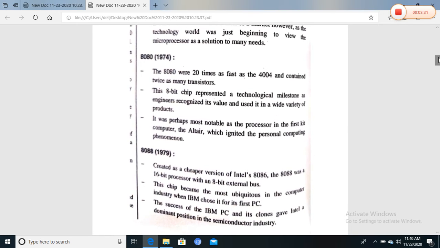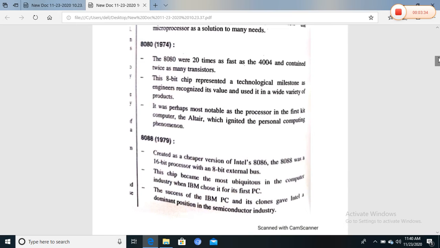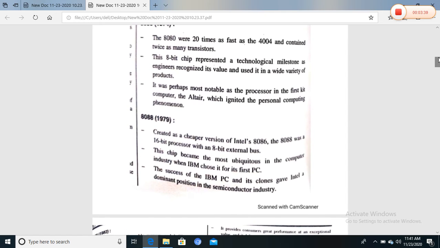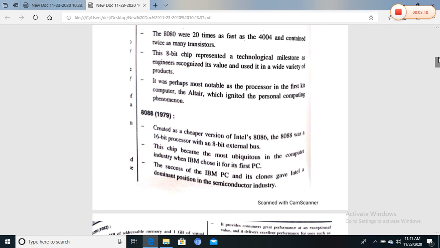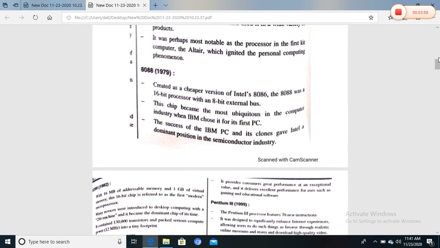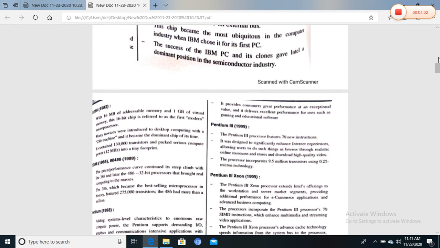The next processor is the 8088. This was developed by Intel in 1979 and was created as a cheaper version of the Intel 8086. The 8088 was a 16-bit processor with an 8-bit external bus, and the chip was chosen by IBM for the first PC. Next is the 80286, with 16 MB addressable memory and 1 GB virtual memory, and it is a 16-bit chip referred to as the first modern microprocessor.